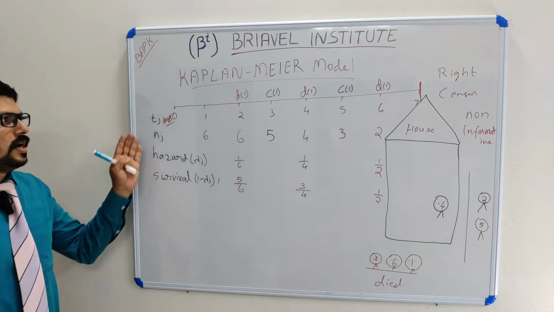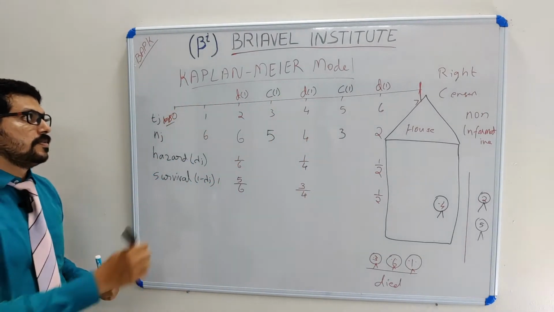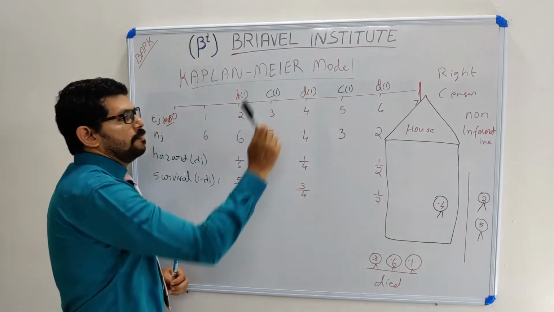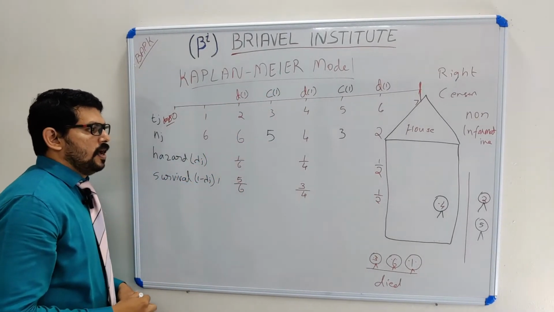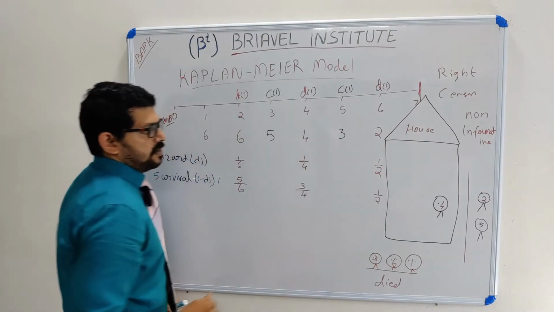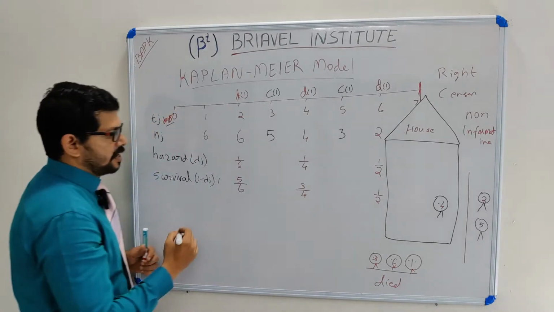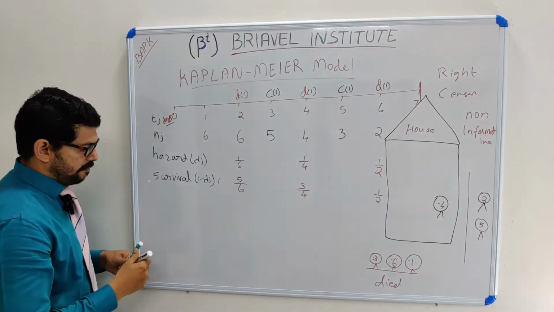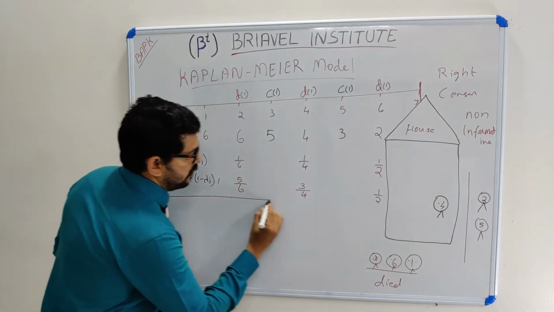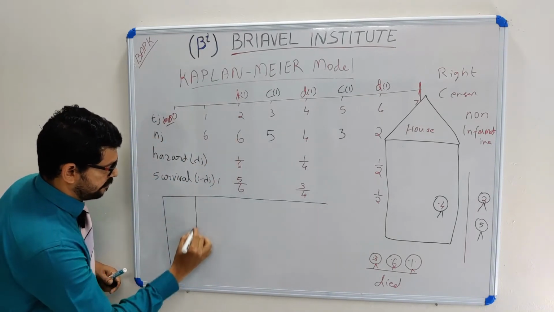So these are my observations. I have not taken any parameter from outside. So we can say the Kaplan model is a non-parametric model. These values are taken from my observation. These are the values I am taking into a table I am drawing. This is one table for understanding the values.